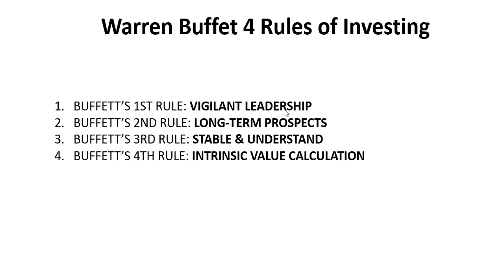Then he will apply the next rule, which is the long-term prospect. Then he will apply the third rule, which is a stable and understandable company. And the last rule, he will calculate the intrinsic value of that company. So that is where we're going to stop today. Hopefully, in the next lesson, we will talk about the second rule of Warren Buffett's investing.